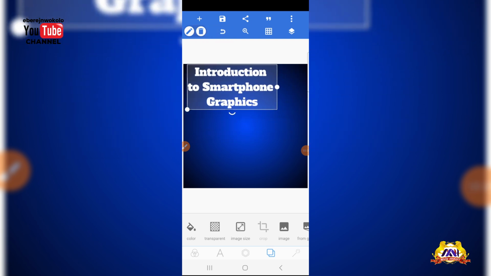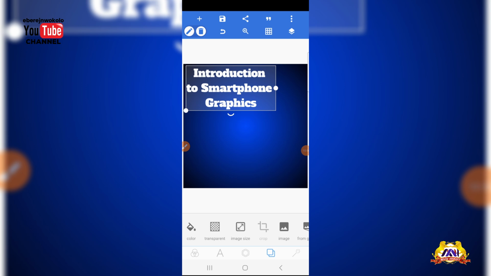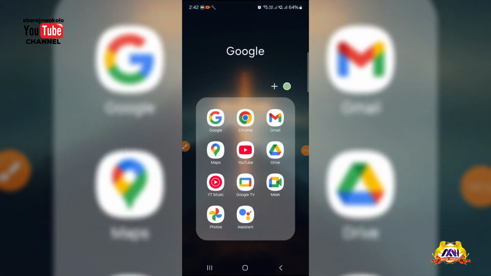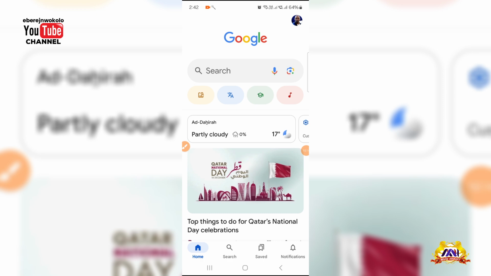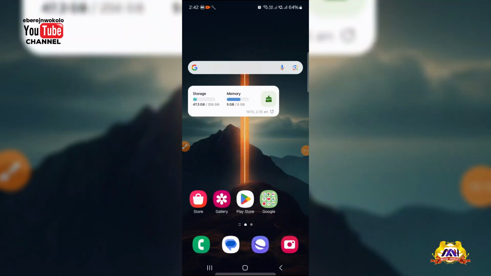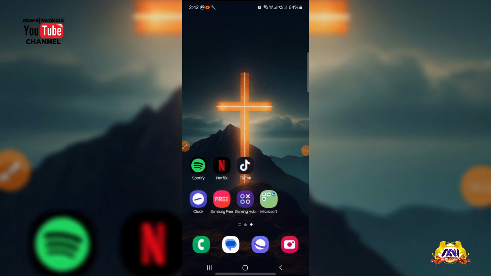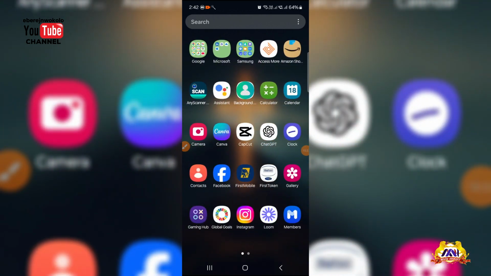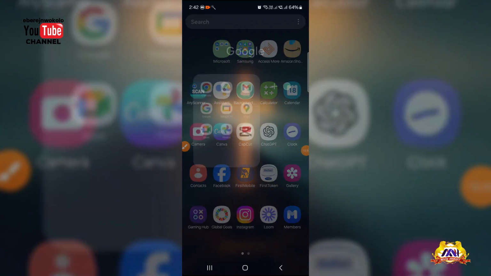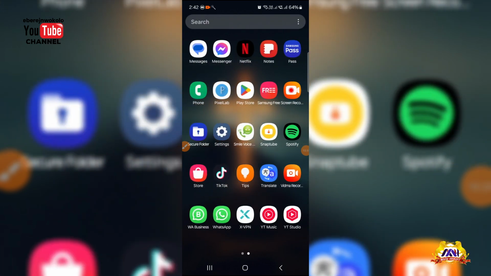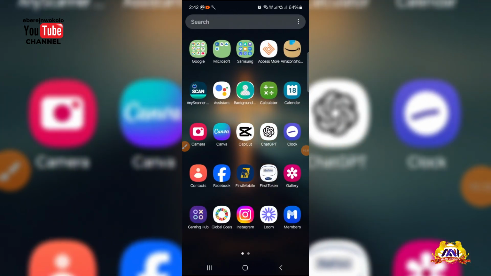What you just need to do is to go to Google to get these two images. Now I can minimize it, no problem, it's still there. I can minimize it and locate my Google. So what I just need to do is to go to my browser. I can use any browser at all. I prefer using Google Chrome. I don't know if Google Chrome is here.